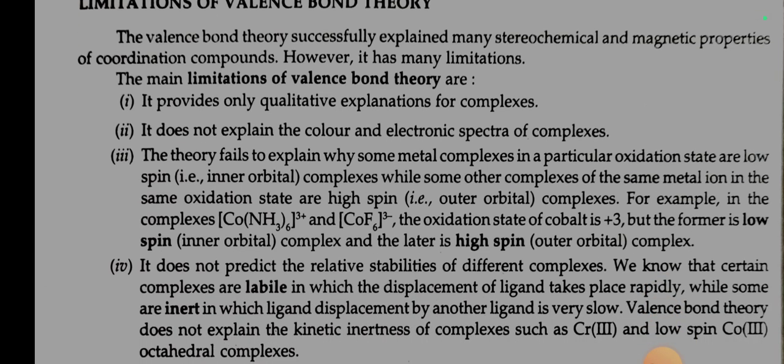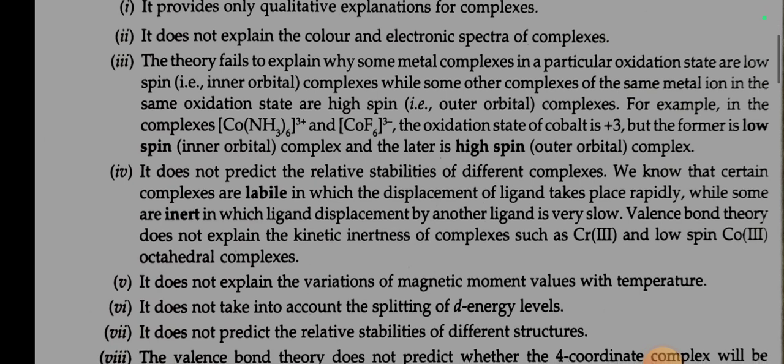Number 3, this theory fails to explain why some metal complexes in a particular oxidation state are low spin complexes while other complexes of the same metal ion in the same oxidation state are high spin complexes. For example, in the complexes [Co(NH3)6]3+ and [CoF6]3-, the oxidation state of cobalt is +3, but the former is a low spin complex and the latter is a high spin complex.